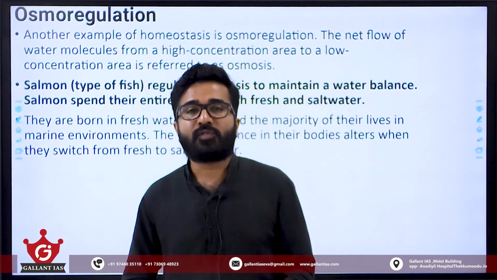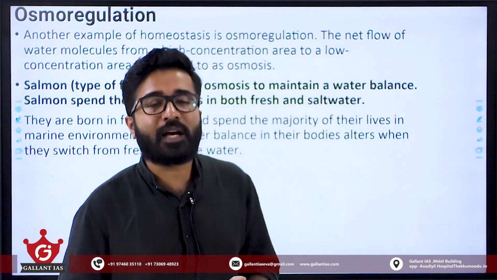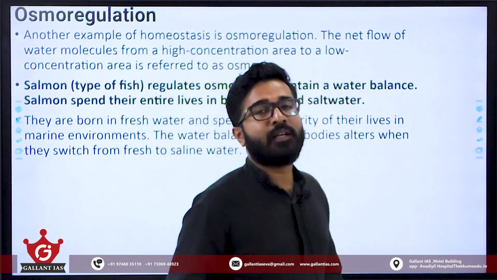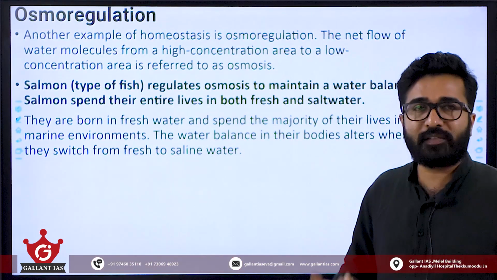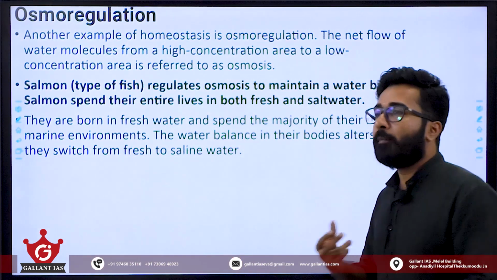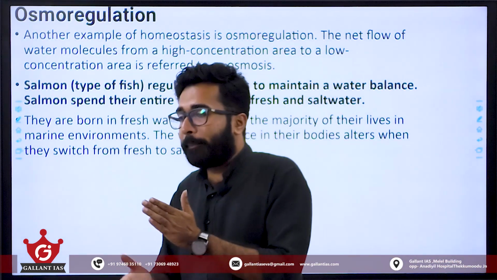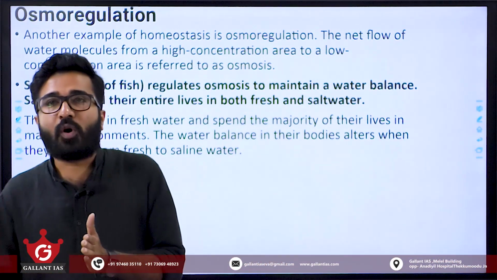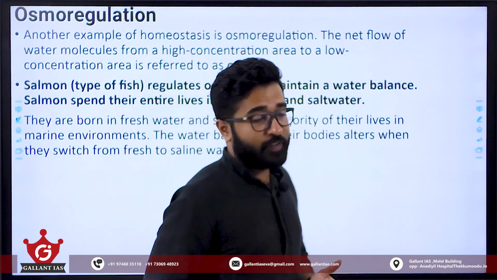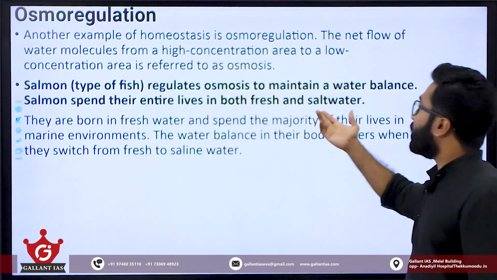If they have to live peacefully and breathe through their gills, they need to make some arrangements within their body, like preventing excess salt from entering. Some fish, for example salmon, regulate osmosis.